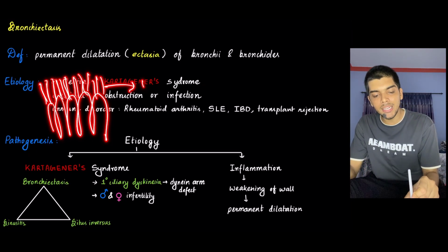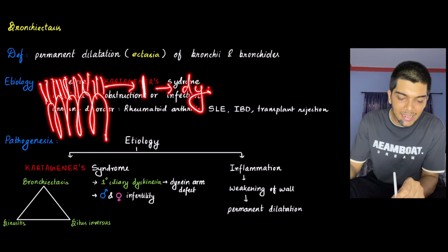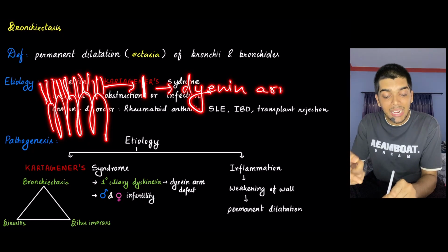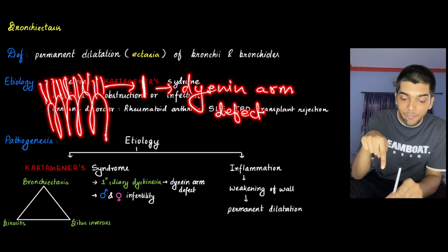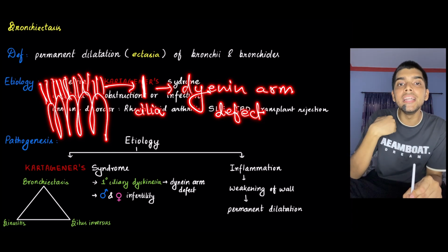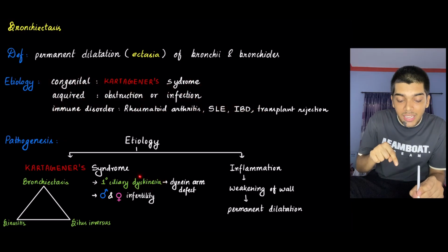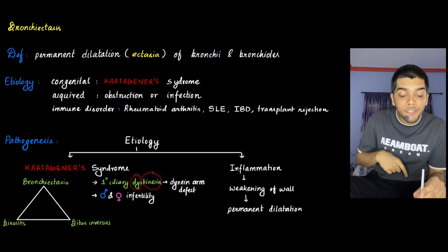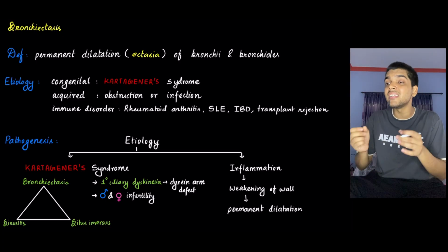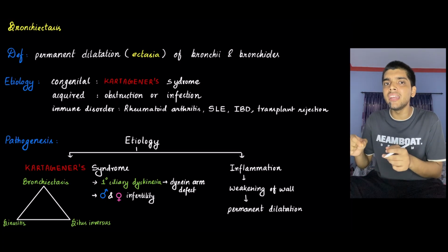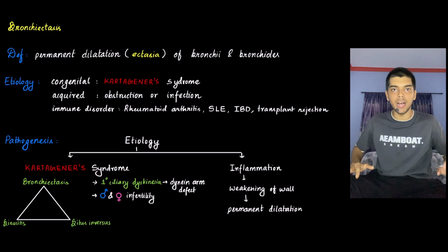If you take out one cilium and look at its composition, you can see that it contains something called the dynein arm. In Cartagena syndrome, there is a dynein arm defect, and due to this defect, the cilia lose their ability to move. That is why dyskinesia, that is, there is dysfunction in the kinesis, or motility, of cilia. Since it is due to Cartagena syndrome, it is primary ciliary dyskinesia.